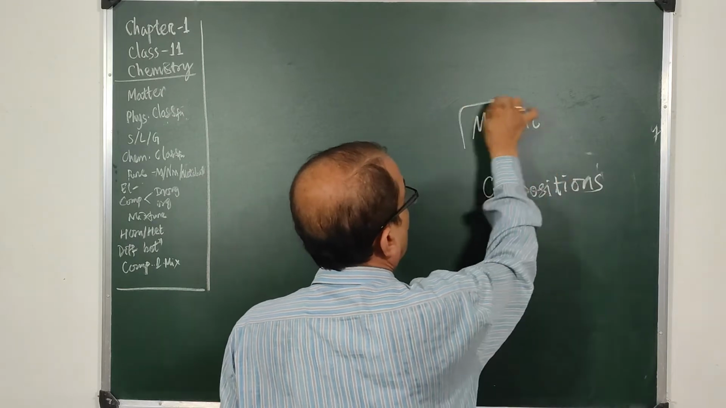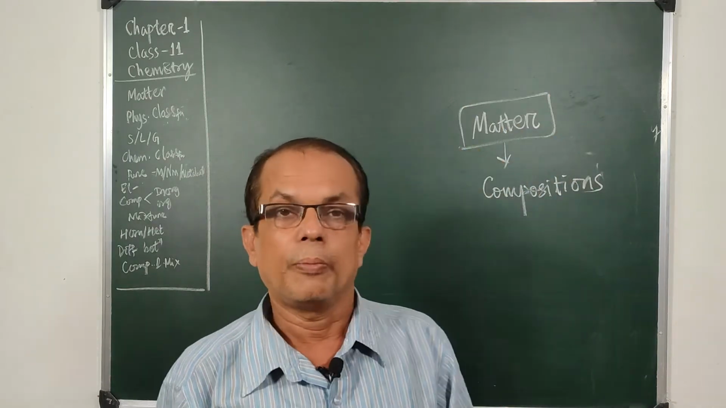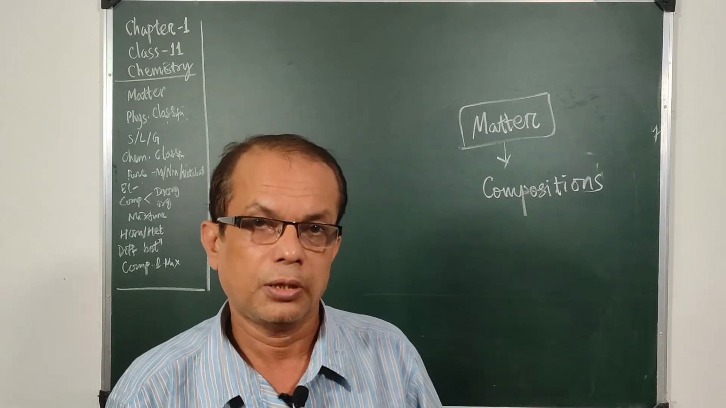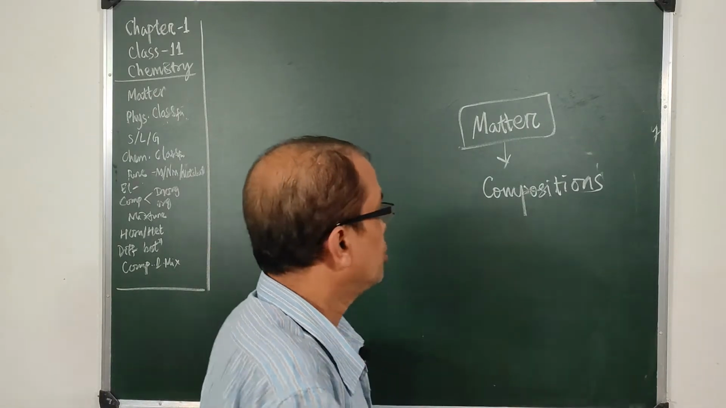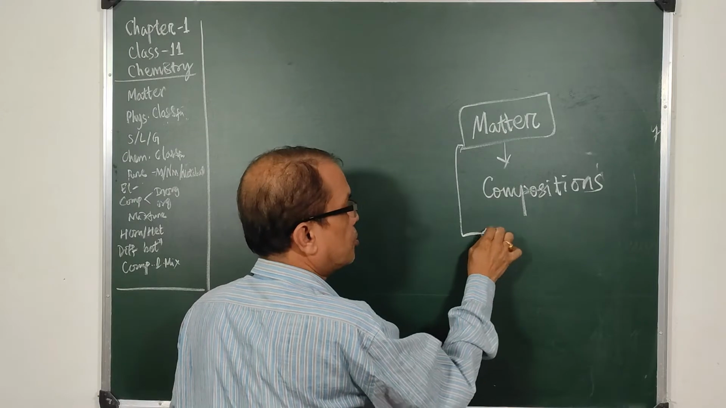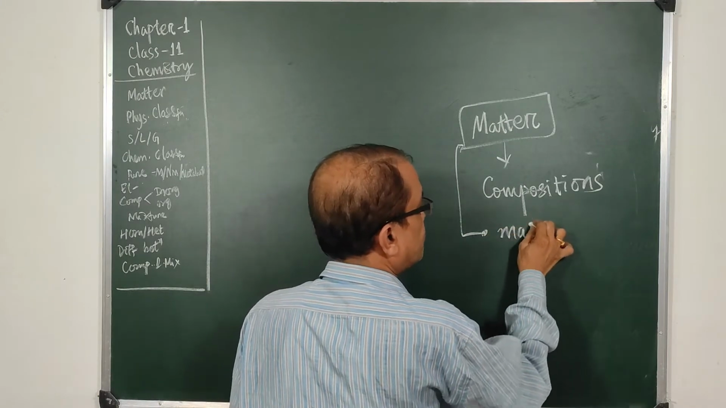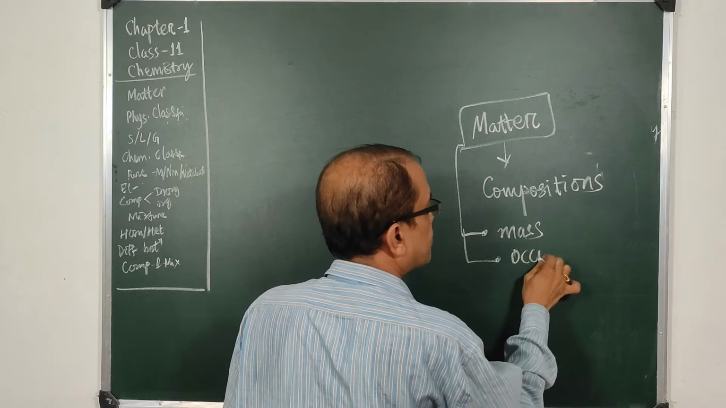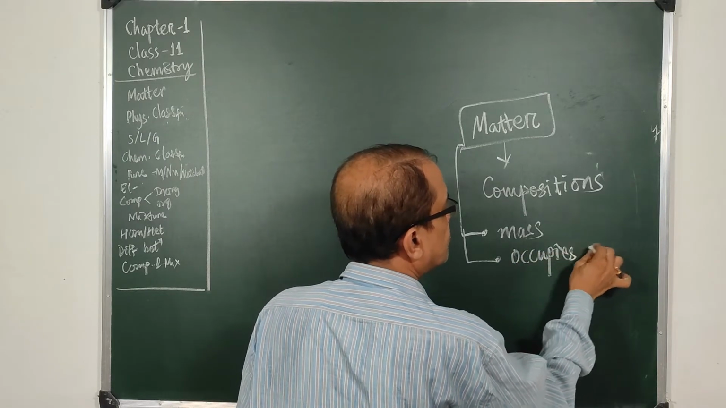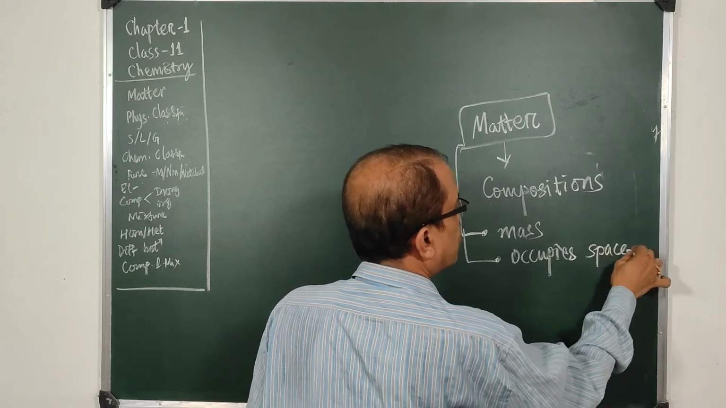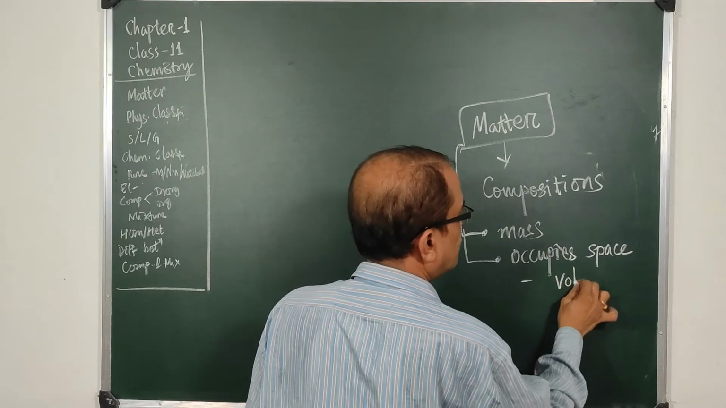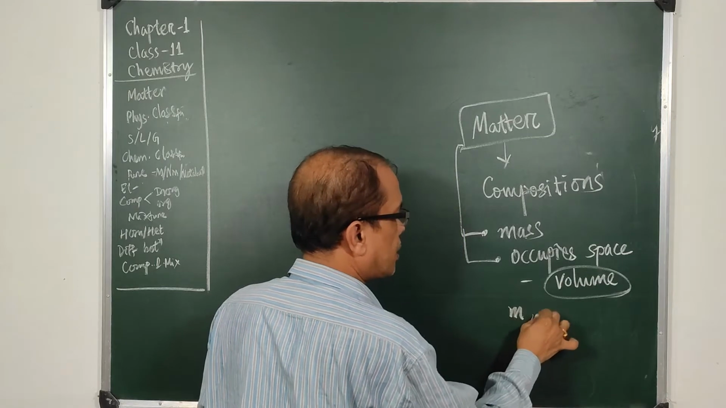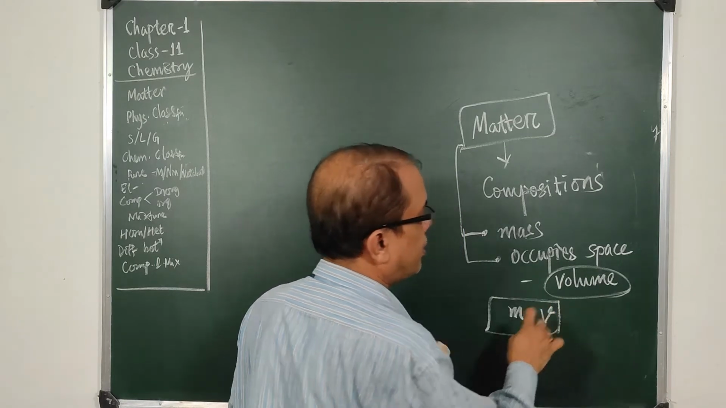First, let us talk about matter. What is matter? Matter is anything that has mass and hence it must occupy space. So matter has two factors. It has mass and it has occupied space, and this factor in physics is known as volume. So indirectly we can say anything that has a mass and a volume must be matter.